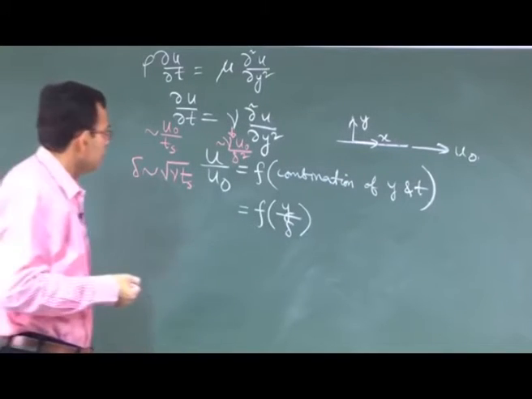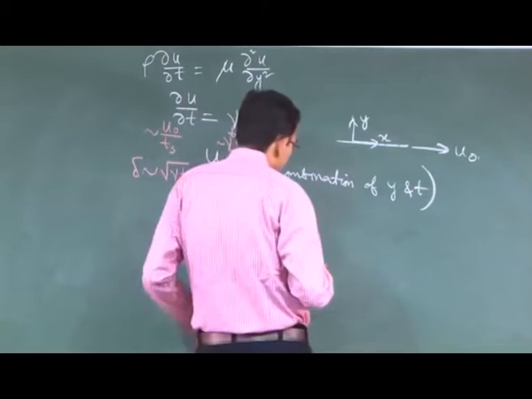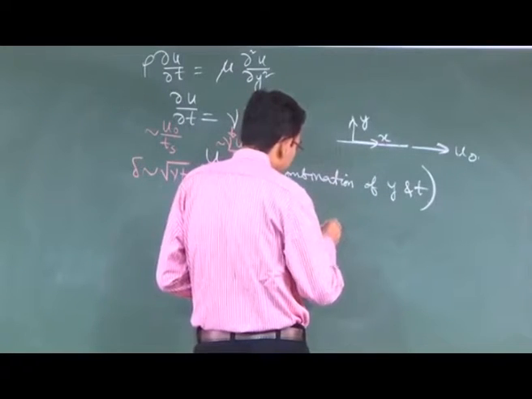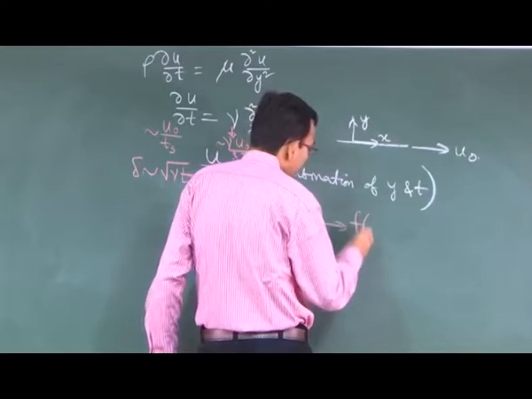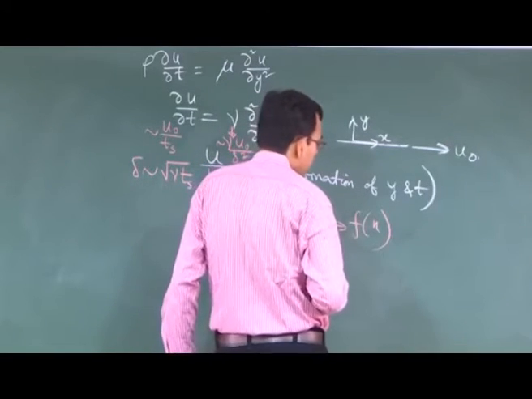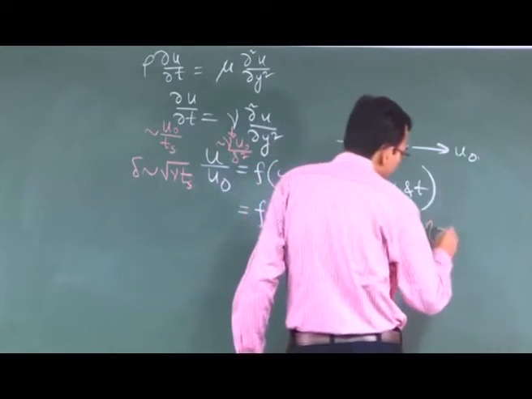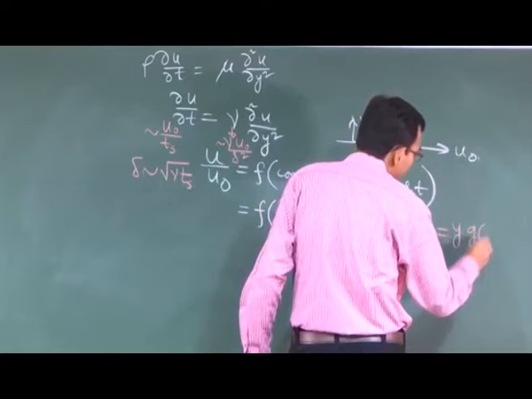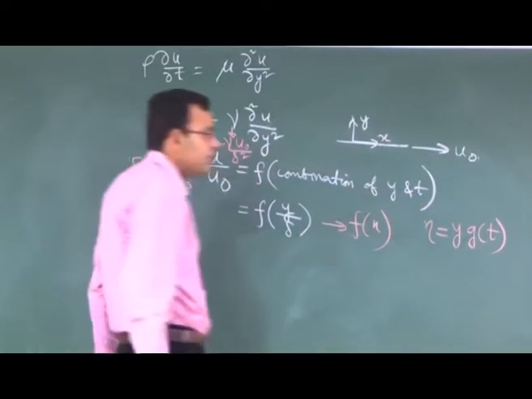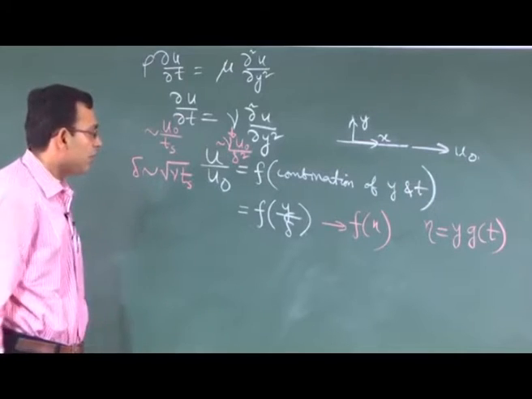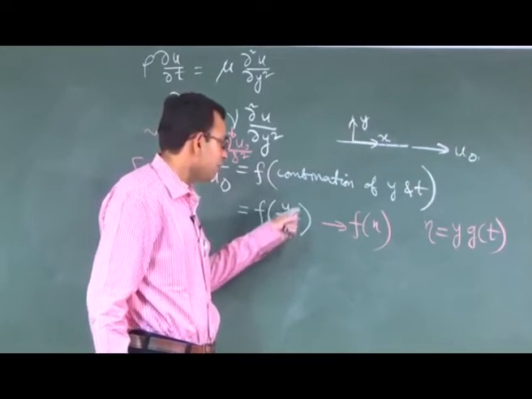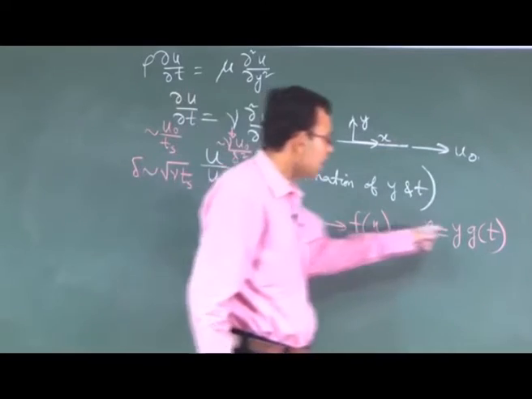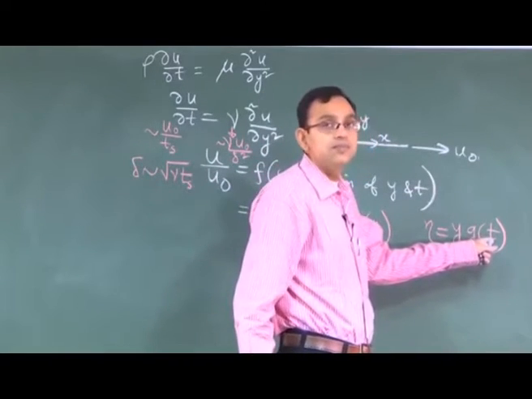Now if you give this name y by delta as eta, so this is f of eta, where eta is the similarity variable. Mathematically we can write eta is equal to y into a function of t. Why a function of t? Delta is a function of t, and 1 by delta scales with g of t.